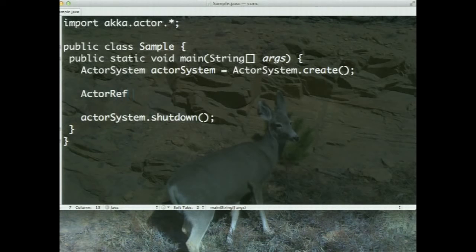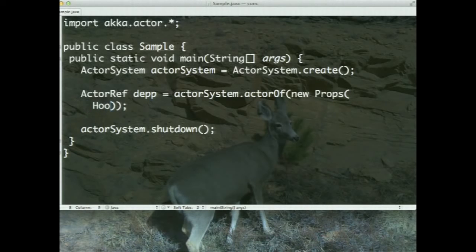So actor ref, I'm going to create an actor. Well, we don't have to look far enough, right? We can create a Hollywood actor, can't we? So we can simply say Depp. Depp is a favorite actor because my children keep seeing his movies all the time. So I have to say here, actor system dot actor of new props. So I'm going to specify the object I want to use here, and this is going to be the Hollywood actor, Hollywood actor.class. So notice, rather than using new to create this object, we simply used a factory to create it.